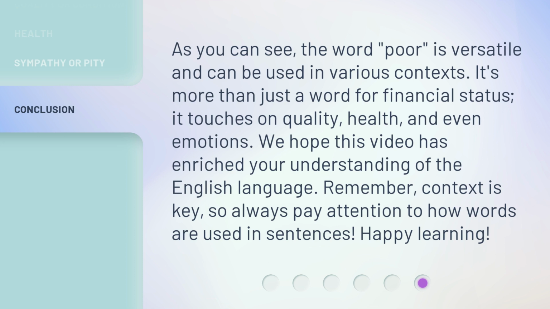We hope this video has enriched your understanding of the English language. Remember, context is key, so always pay attention to how words are used in sentences.